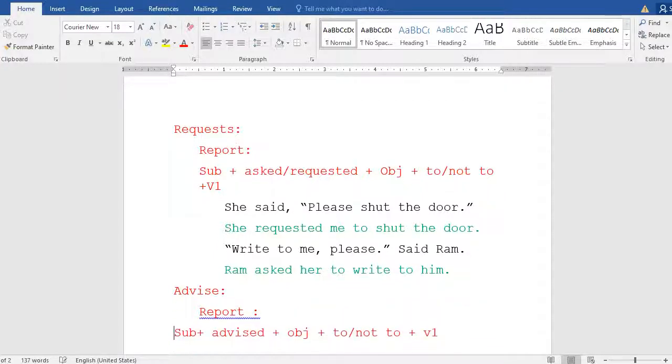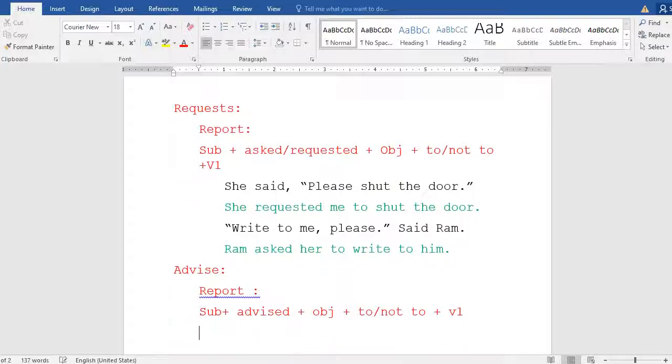Okay, so this is the way. Try to understand about this. This is the structure: subject plus advised, object plus "to" in positive, "not to" in negative, plus V1. Okay, so this is the structure. For example, I would like to explain about this. What is the example? Now try to understand about this. From the example, it will be clear for you.